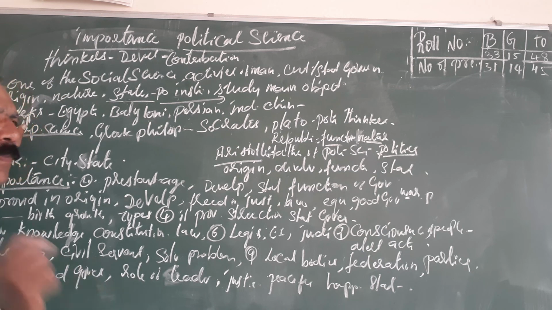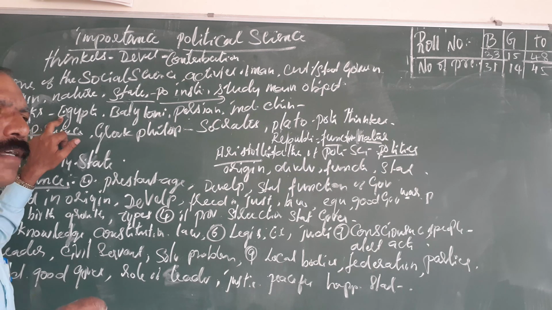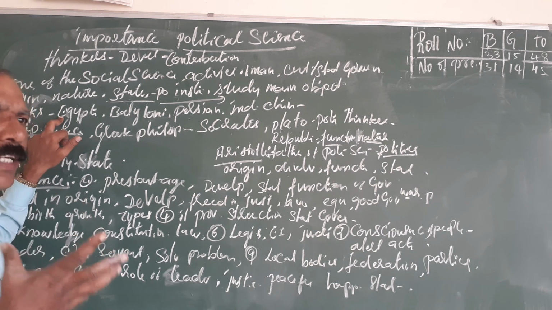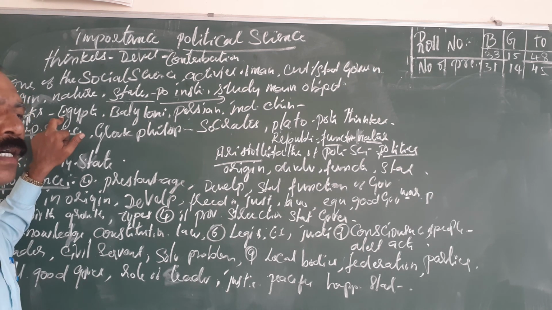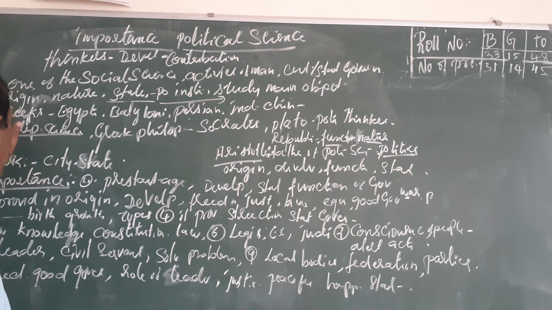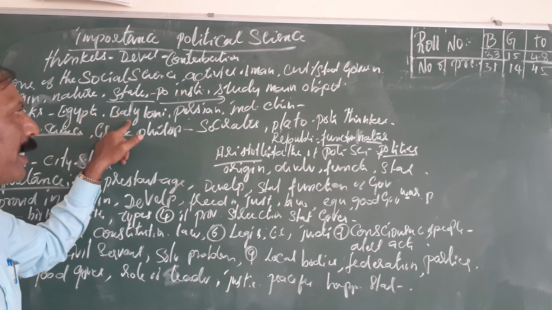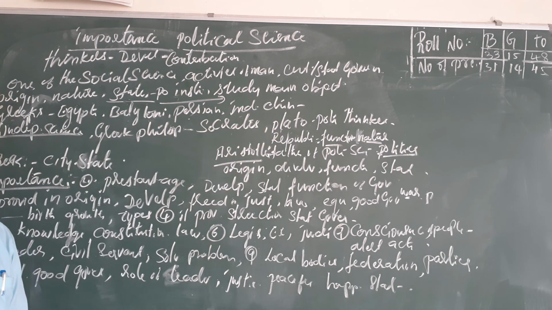Next, the word political science is derived from the Greek language. The Greeks were the first in the world to introduce it. But many other dynasties and countries also introduced political science: Egypt, Greece, Babylonians, Persians, Indians, and Chinese people.